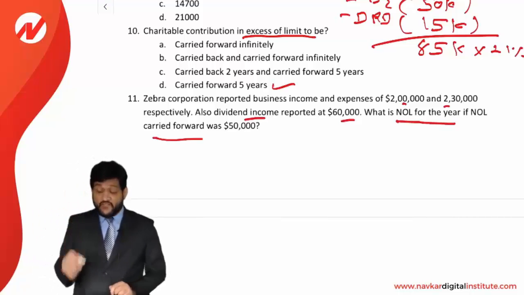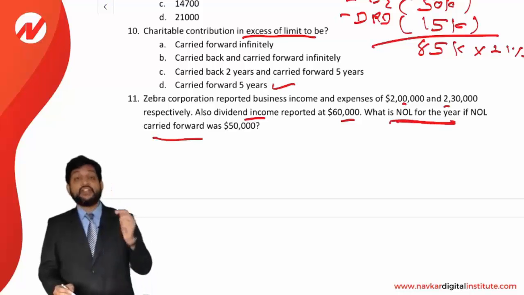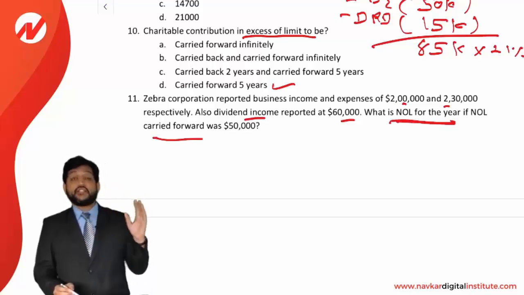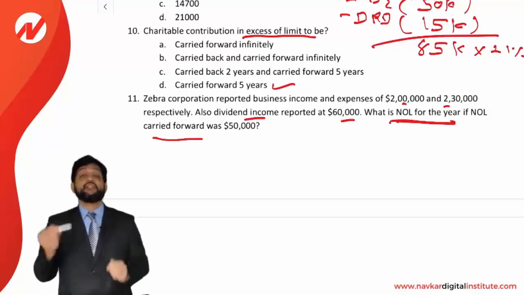Look at the line very carefully. They are asking NOL for the year. What will be NOL of the current year? We are not concerned about a carry forward NOL. We are just concerned about a current year NOL.